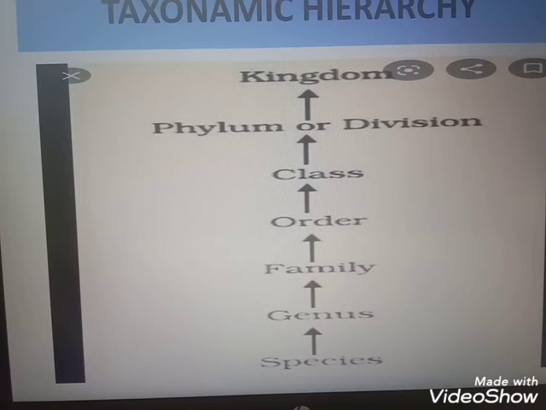Then the next taxon is genus. Genus comprises a group of species that are closely related. A genus is formed by closely related species joined together. For example, Solanum. Solanum is a genus name.